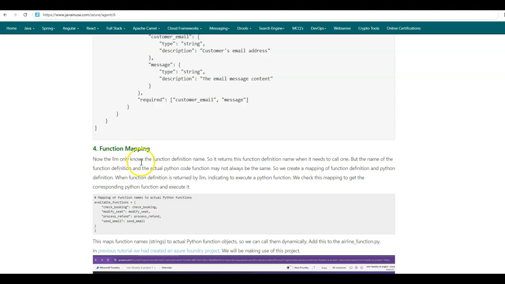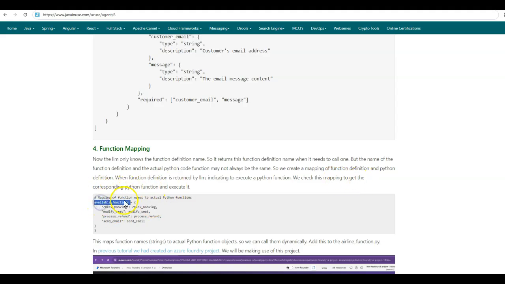So the LLM only knows of the function definition's name because that is the only thing that we have provided to it. So it returns this function definition name when it wants us to execute some function at the code end. But the name of the function definition and the actual Python code function may not always be the same. So we create a mapping of the function definition and Python code definition. When the function definition is returned by the LLM indicating to execute the corresponding Python function, we check this mapping to get the corresponding Python function and execute it.